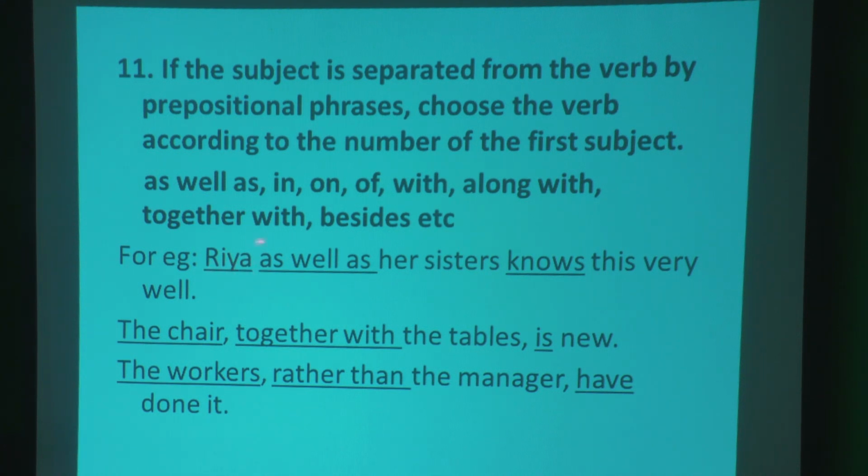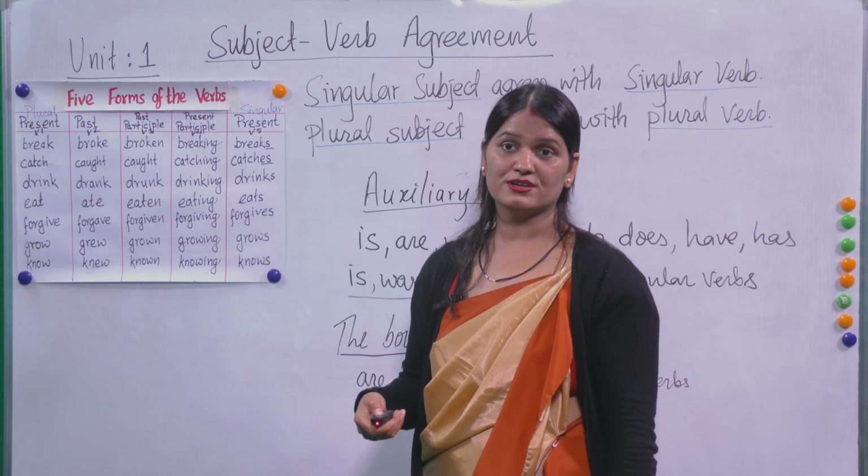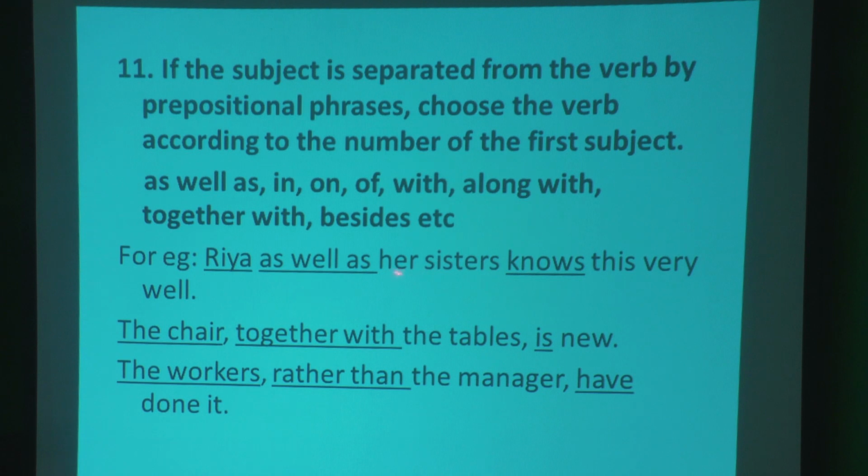I think you understood this exercise. Look at, Ria is a singular subject, right? Though her sisters is there with as well as, the verb agrees with Ria. Okay, singular subject, so singular verb.